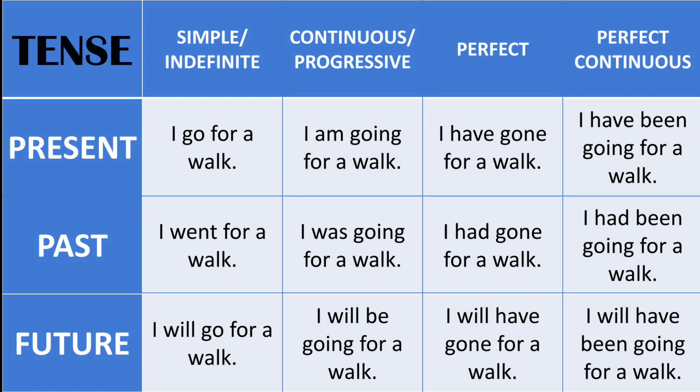In the same way, in the past also you can see there are four forms: simple, continuous, perfect and perfect continuous. In the future also. So this is just an introduction to all the 12 tenses. But I will be giving you detail about all these 12 tenses in my next class.